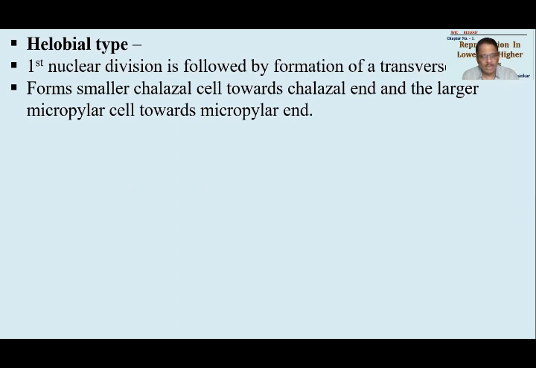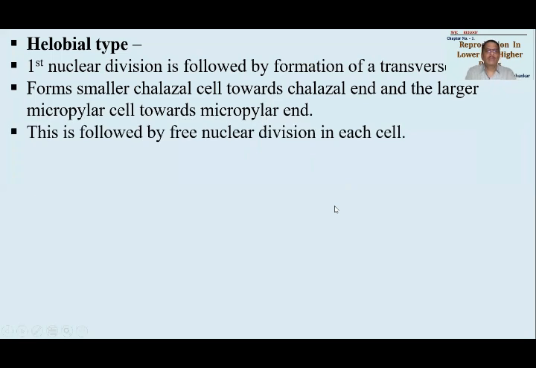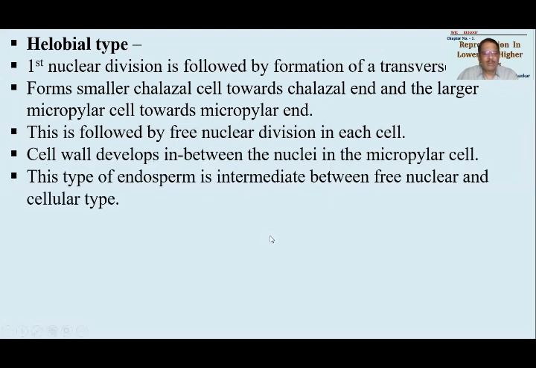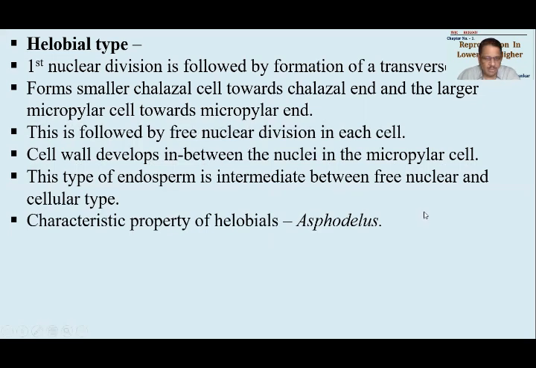And then in each of the cells, two cells are formed, right, and each cell has one nucleus. One cell is present towards the chalazal end, and the other is present towards the micropylar end. Now in each of these, what will happen? The nuclear division will be continued n number of times. A vacuole will develop and the nuclei would be sent to the periphery. Cell wall will develop in between the nuclei of the micropylar end, but it will not be there in the other end. So this type of endosperm will be intermediate between free nuclear and the cellular type. This is the characteristic feature between the two.